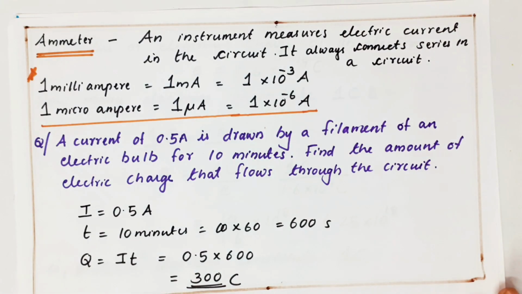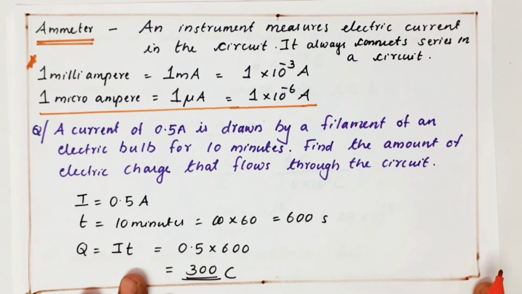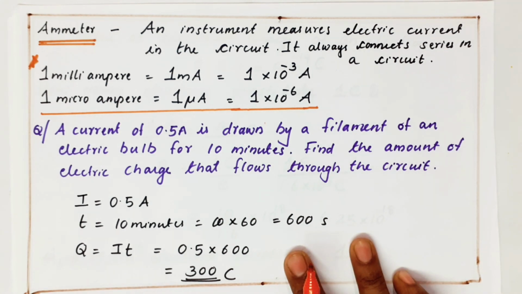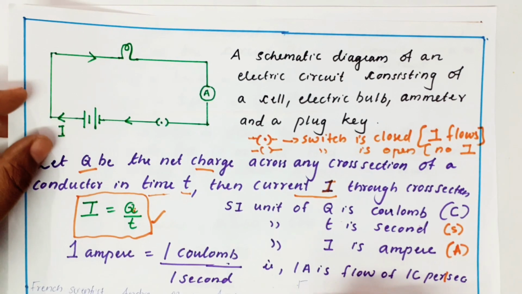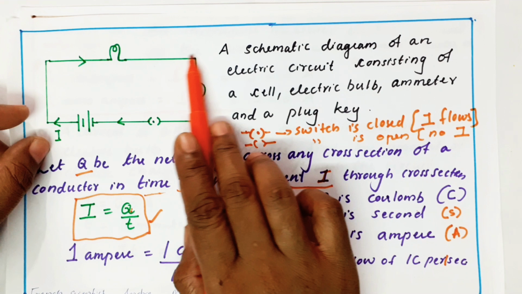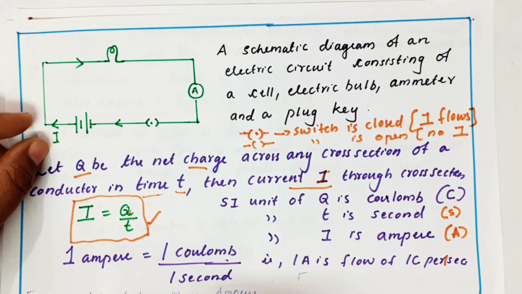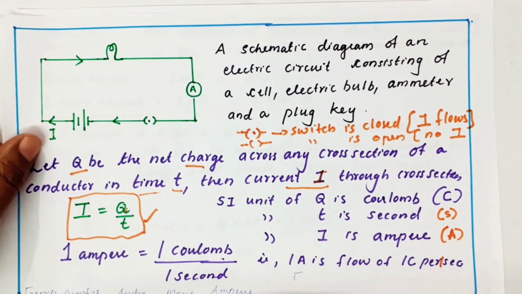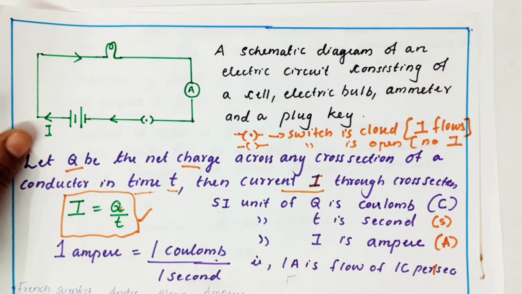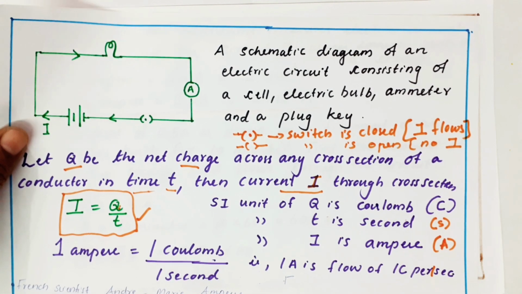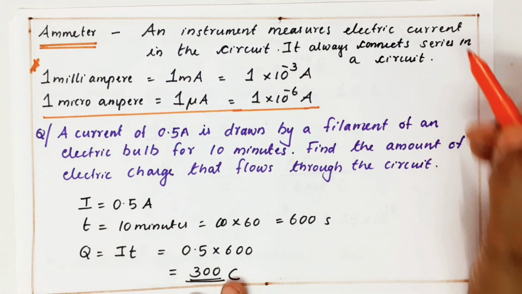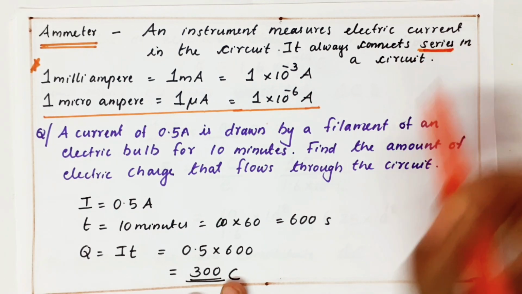Clear? Now, I told you I'll discuss ammeter. Ammeter is an instrument that measures electric current in the circuit. Ammeter is always connected in series in a circuit. In the coming videos, I'll explain series more clearly. For now just understand that you connect the ammeter in the same path only. It is called a series connection, because the same current flows through the ammeter also. I'll give a separate video for series connection. So ammeter always connects in series in a circuit. Very important point.